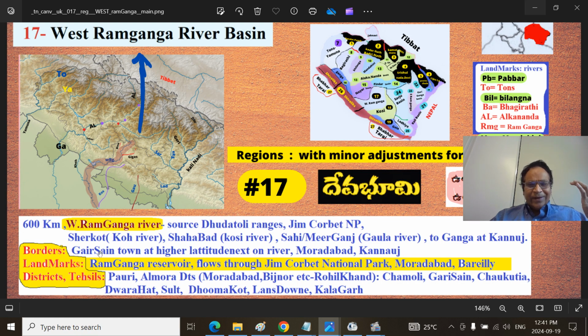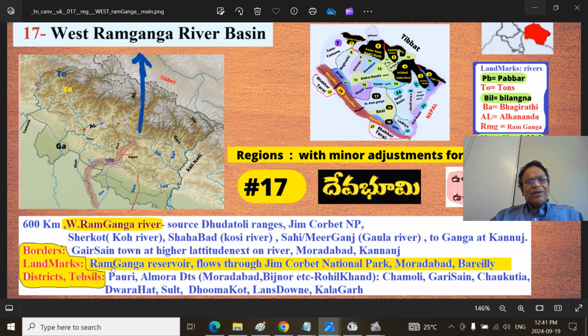The Gairsen town resides in the lower latitude of the river. The higher latitude of the river flows down the Gairsen town. That is supposed to be the future capital of Uttaranchal. Then it goes to Moradabad town and Bareilly town and eventually to Kannauj.